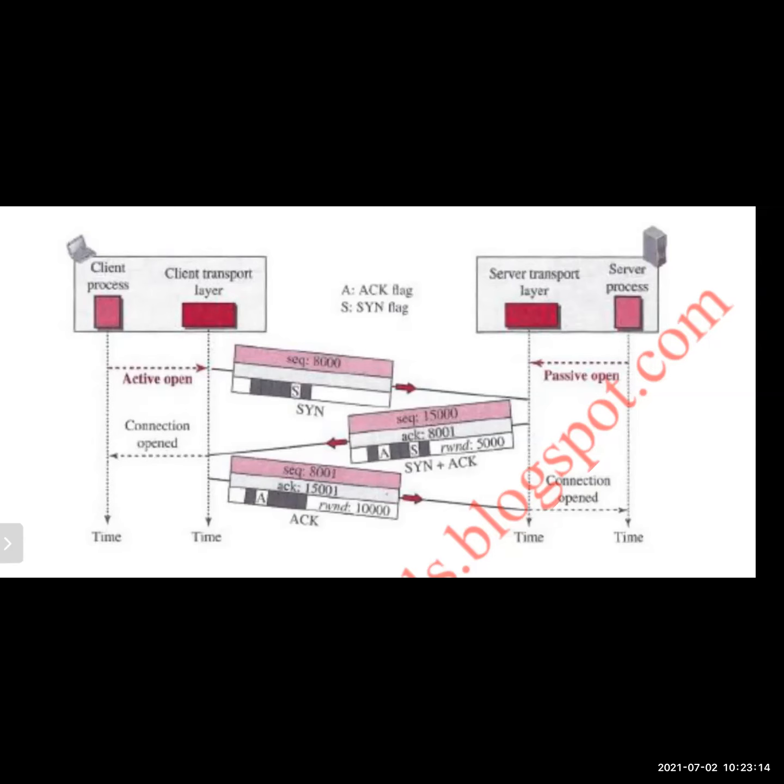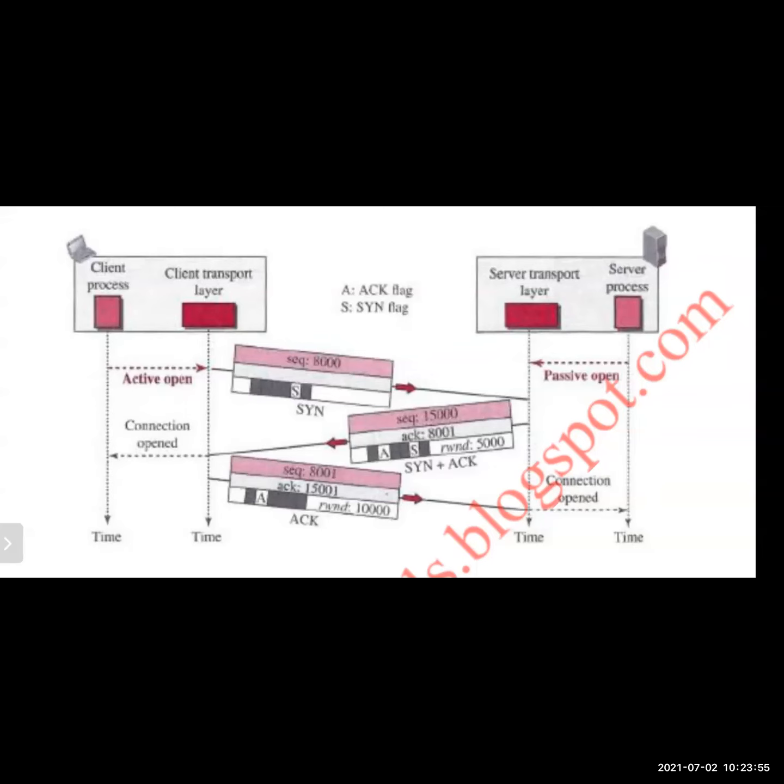He will send this back to the client. On receiving that segment with the synchronization flag and the ACK flag, the connection will be opened at the client side. The ACK flag acknowledgement will then be given to the server. On receiving the acknowledgement from the client, the connection will be opened at the server also. These three messages are exchanged here. That's why this process is called the three-way handshaking.